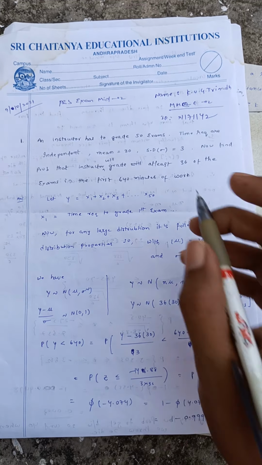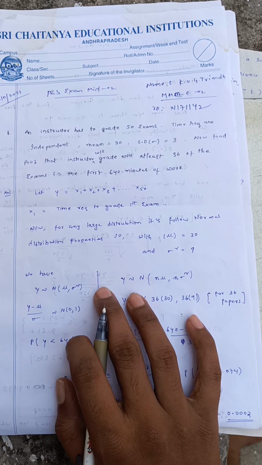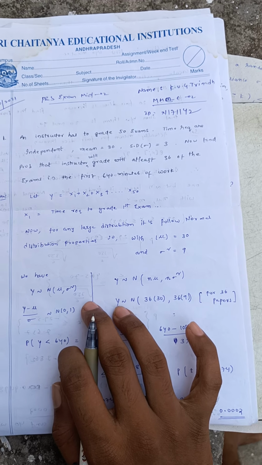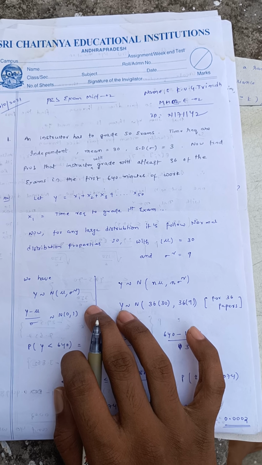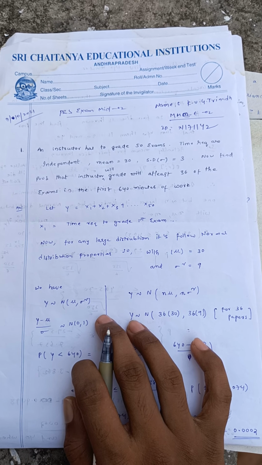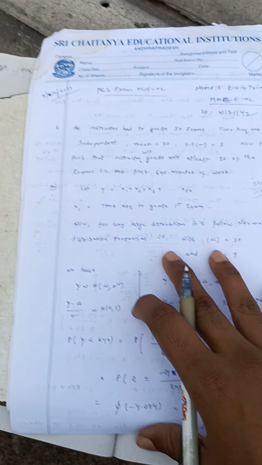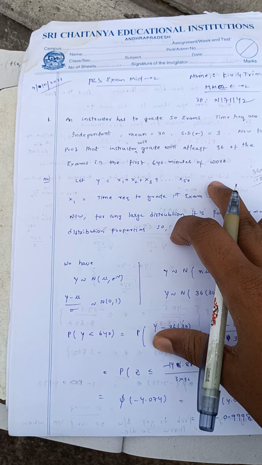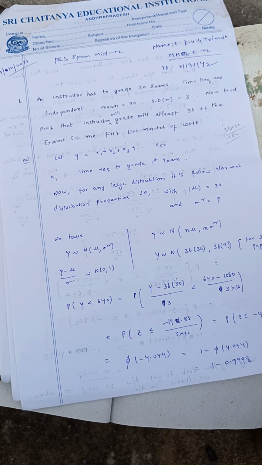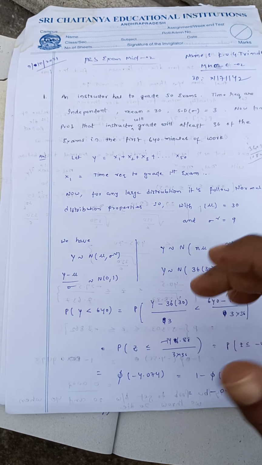So here the mean is given as 30. For correcting one paper it takes 30 minutes, so for grading 50 exams we need around 50 into 30, that is 1500 minutes. But here they asked for 36 exams, 36 into 30, so 1080 minutes will be taken, but they are asking for 640 minutes of work. If you observe, it's very much impossible. So that is the first estimation to solve the sum, as per my view.